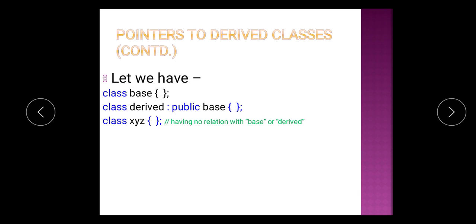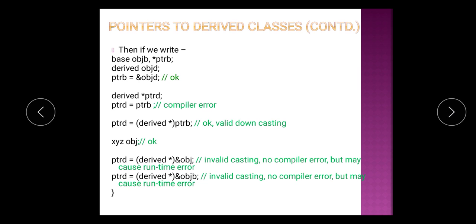Let us take an example. If we have a base class, then we have a derived class which is publicly derived from the base class, and here we have one more class xyz, which has no relation with the base class as well as the derived class.